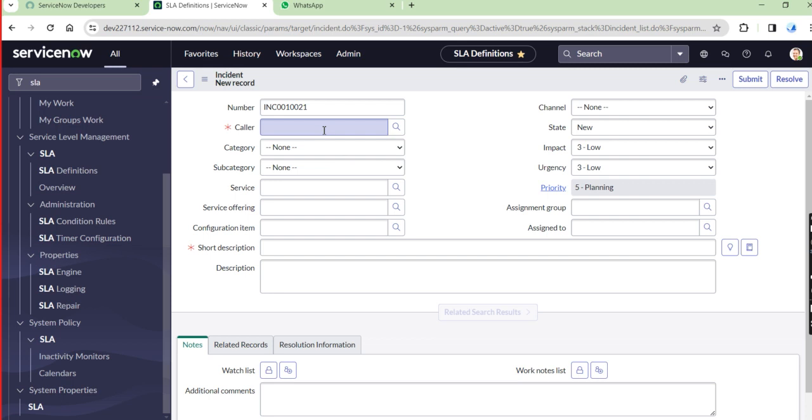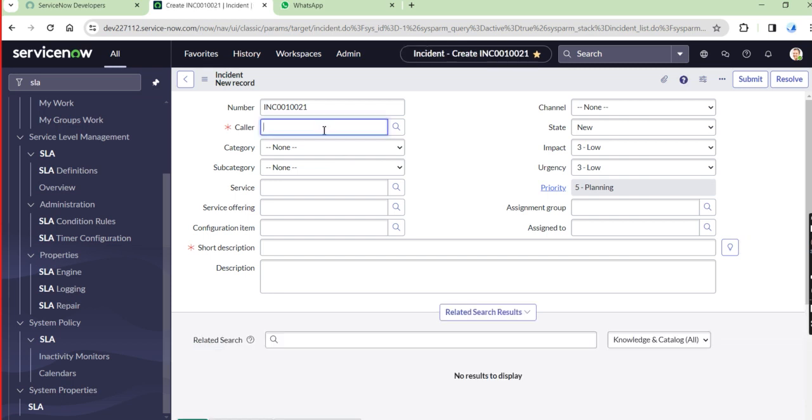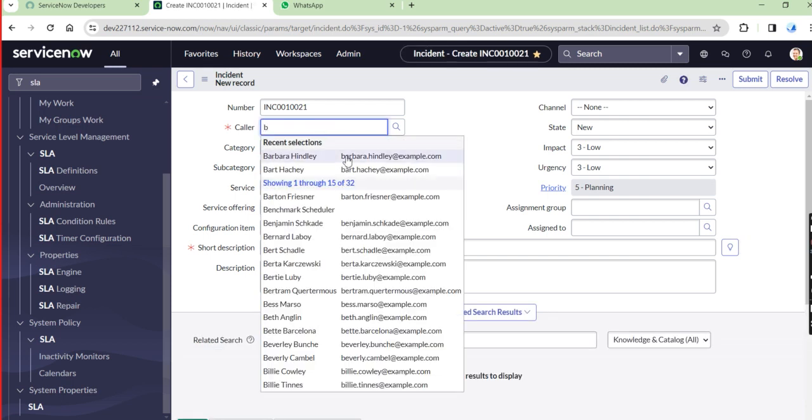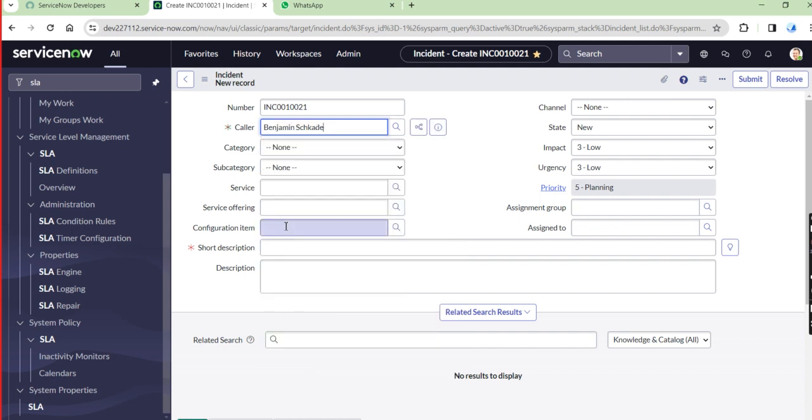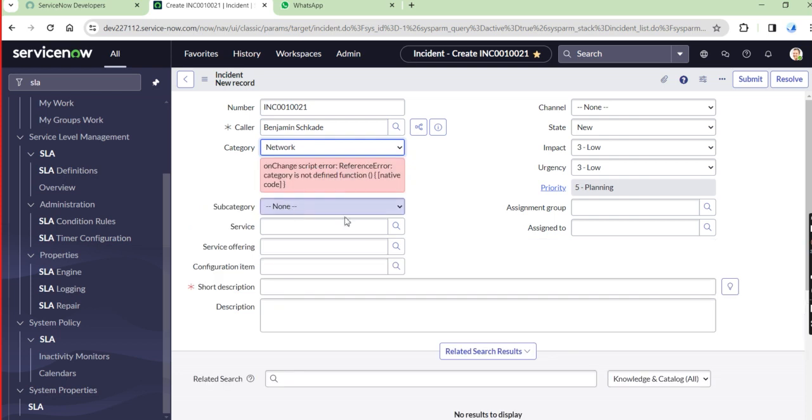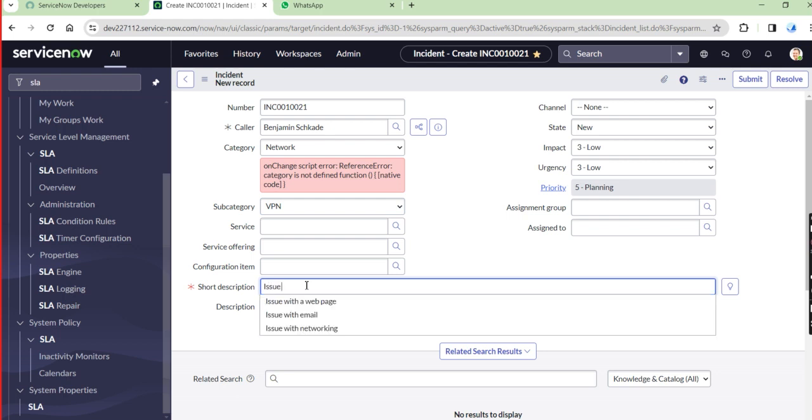So the caller is Benjamin, and category is network. Sorry, there is an error from yesterday. Okay, subcategory VPN, and short description: issue with SLA timeline.